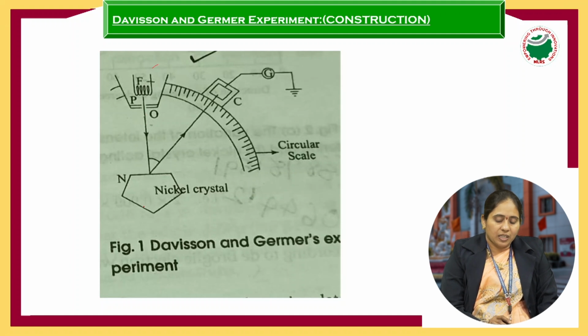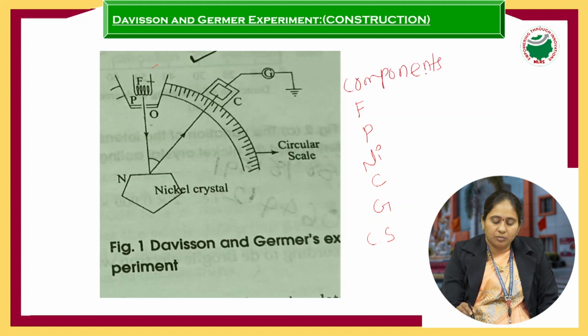So these are the components required for the Davison-Germer experiment.